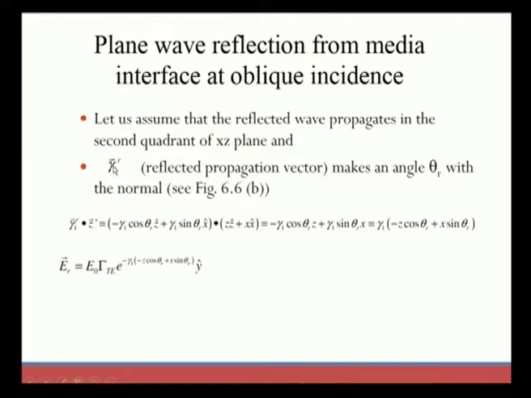So, same thing, we have to follow what we discussed for the incident wave, considering only the changes. We take gamma 1 as the propagation constant, and the angle will be changed here: theta r will be the angle for the reflected wave field. The reflected electric field is given by E naught gamma TE exponential to the power of minus gamma 1 into minus Z cos theta r plus x sin theta r, y cap.